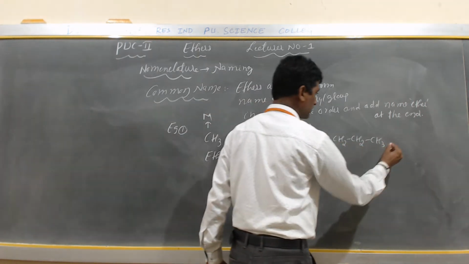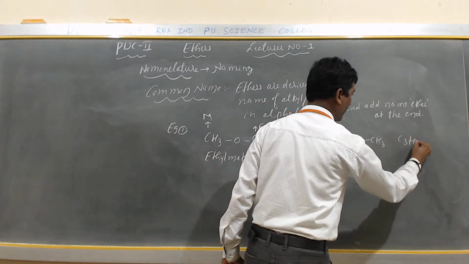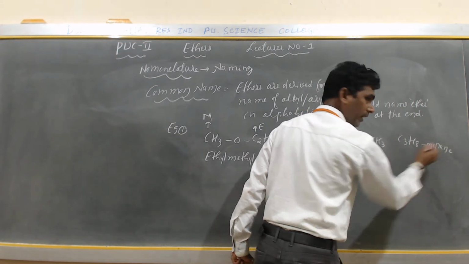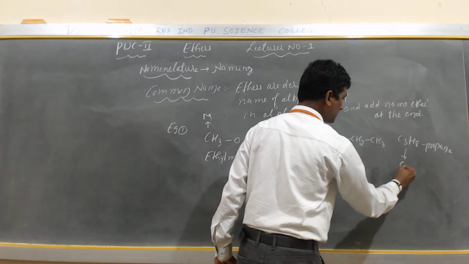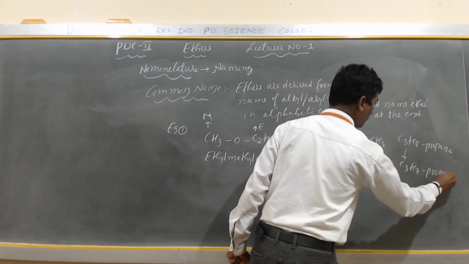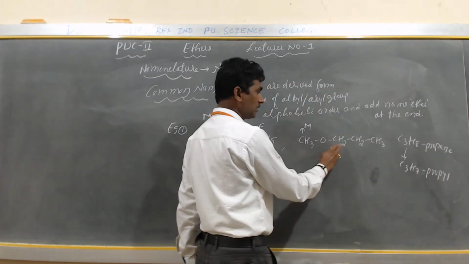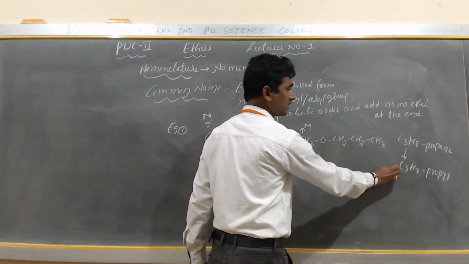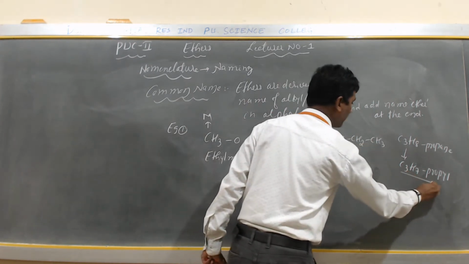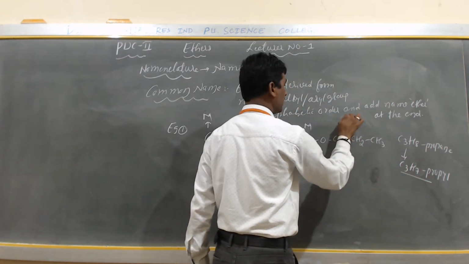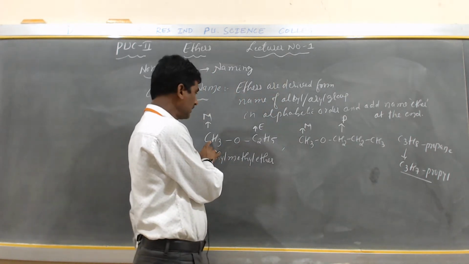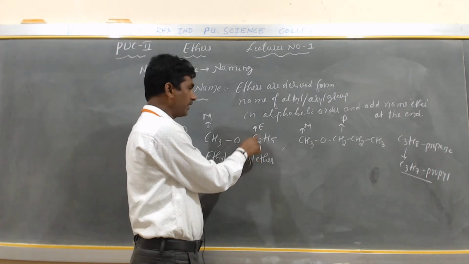Next, you know that C3H8 is propane. But here C3H7 is called propyl. How many carbons? 3. How many hydrogens? 2 plus 2 is 4, 4 plus 3 is 7. So C3H7 is called propyl. What is the initial letter? The initial letter is P.